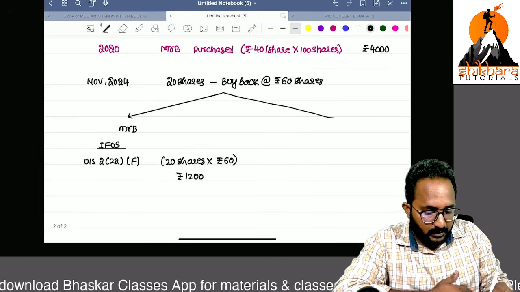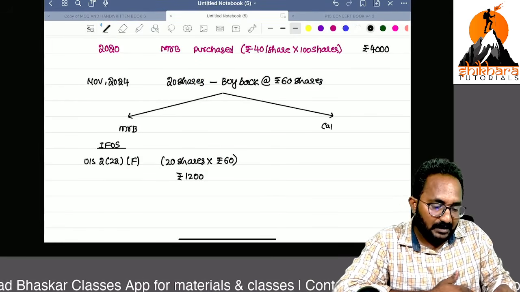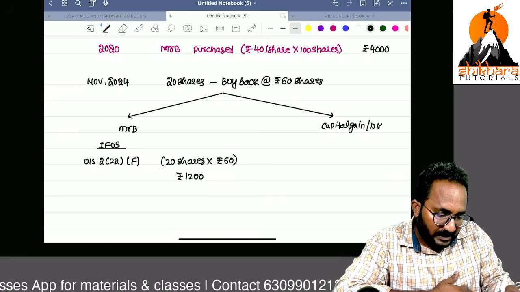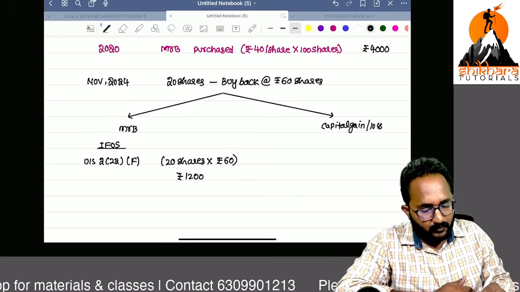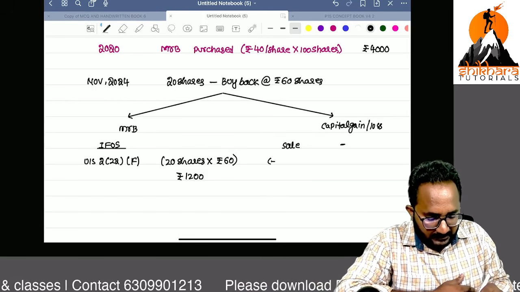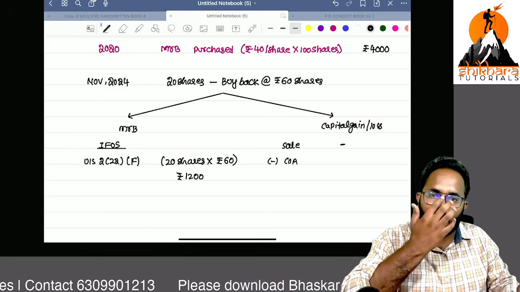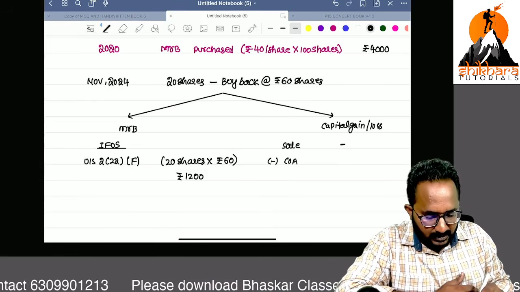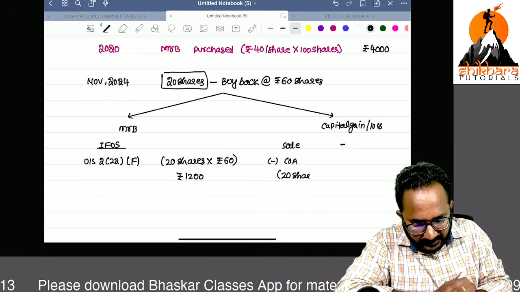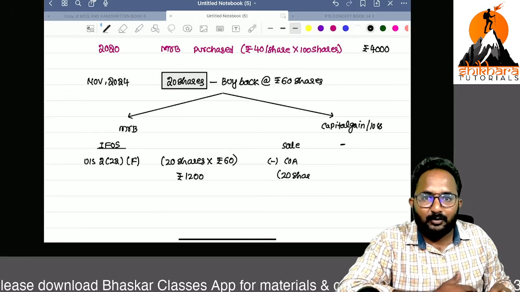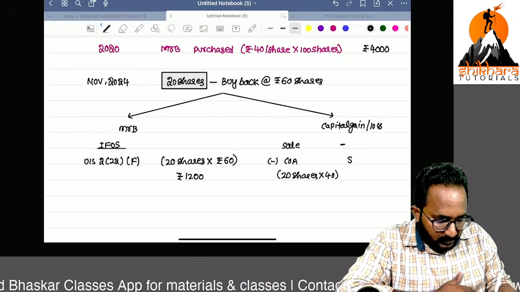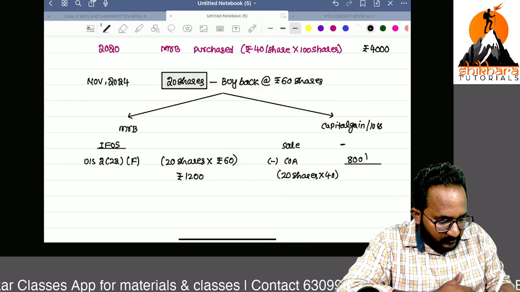In the same way, we have to calculate the capital gain or capital loss. Definitely now we can get the capital loss only. Why? Sale consideration, we do not get anything, but minus cost of acquisition. Buyback done for only 20 shares, that's why we have to take only 20. But what is the cost related to 20 shares? 40 rupees each. So that means 800, here we have a loss.